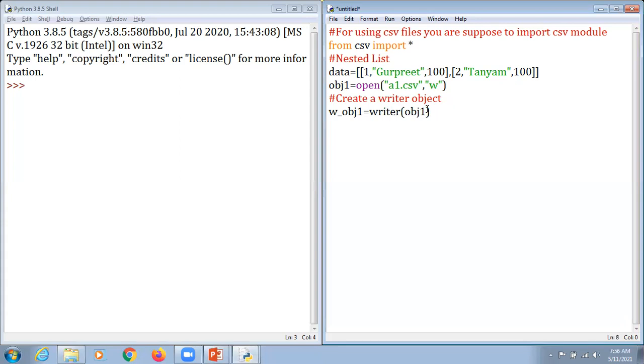So here, I just want to insert a heading here.